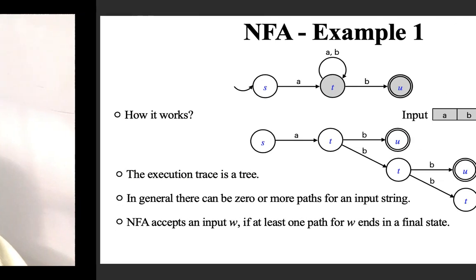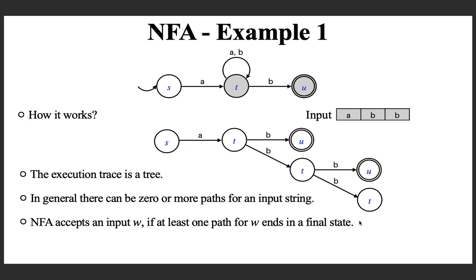And if at least one path for the input string ends in a final state, you accept, otherwise you reject. So, in this particular example, you accept this string because there exists an accepting path. The other one is not accepting. If at least one path is accepting, then you accept the string. So, that is the semantics of an NFA.